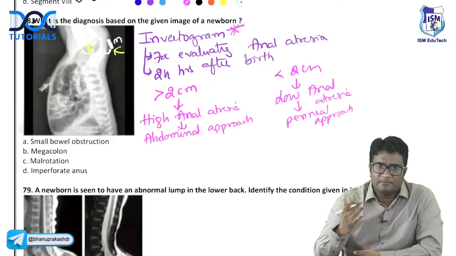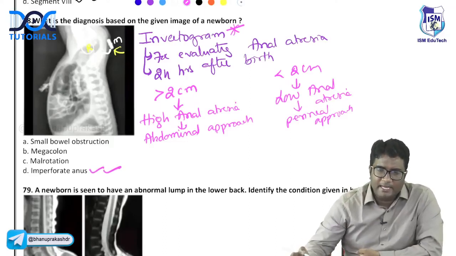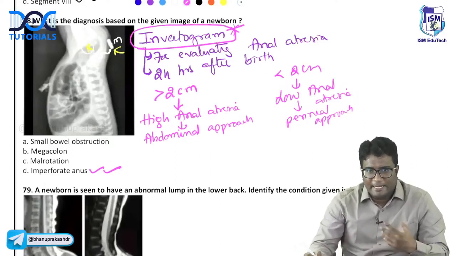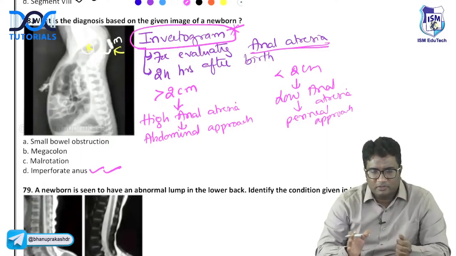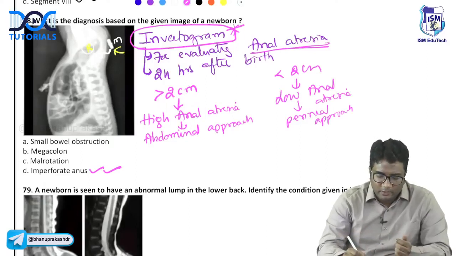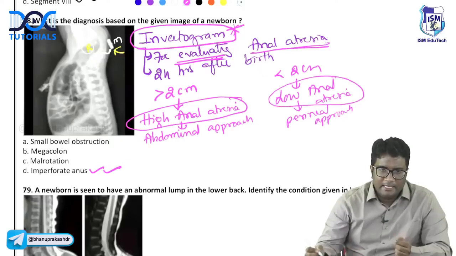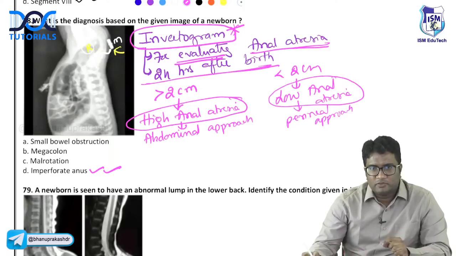You measure the distance between the rectal layer and the metal button. So, this is done for imperforate anus, or anal atresia. It is not used to diagnose anal atresia. Anal atresia can be diagnosed clinically, right? When you see absence of the anal opening. It is done to evaluate anal atresia into high anal atresia or low anal atresia. And that is the reason it should be done 24 hours after birth. You wait for the gas to come in the rectum. This is 24 hours after birth.